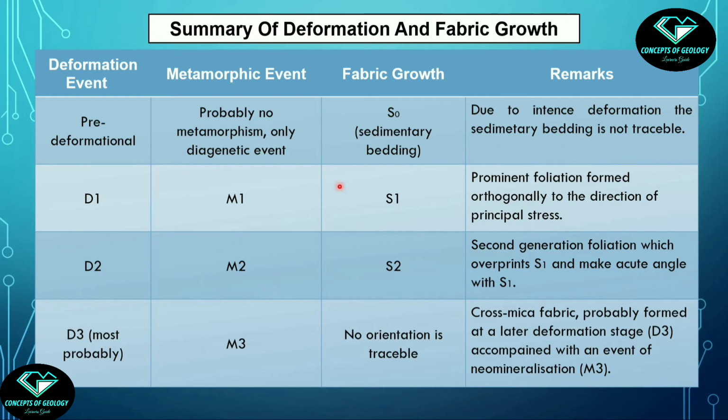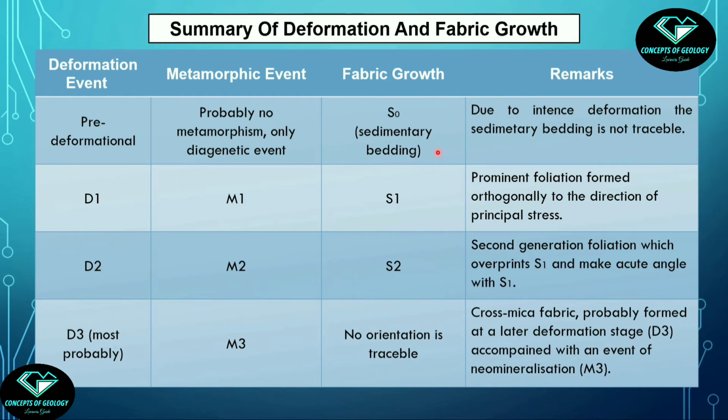Now prior to D1, that is in the pre-deformational period, there must have been a primary bedding foliation on the precursor rock, which was pelitic in nature, because this is a schist. So the precursor of the schist must be a pelitic rock and it should have the primary bedding foliation. Those bedding foliations are not traceable now due to intense deformation in the rock, so that foliation is designated as S0. This is the sedimentary bedding and should be kept in mind.